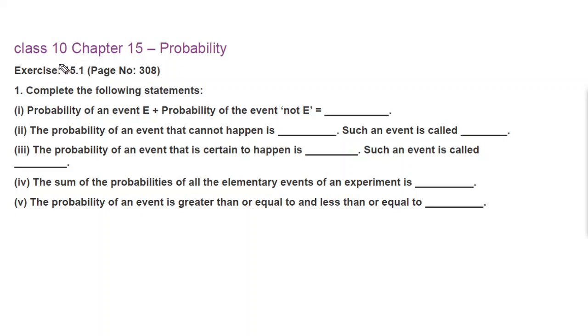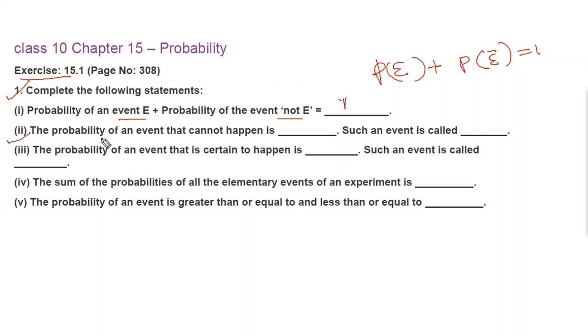So today we are going to discuss exercise 15.1, probability. Question number 1. Complete the following statements. Probability of an event E plus probability of an event not E is equal to dash. You know that P of E plus P of not E, that means E bar you can say, is equal to 1.